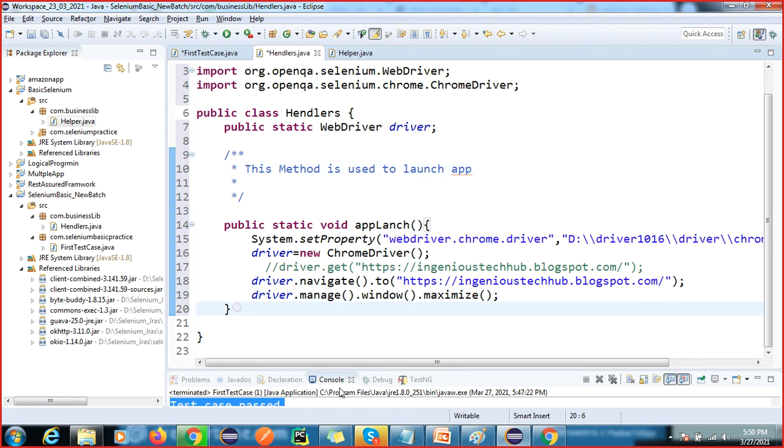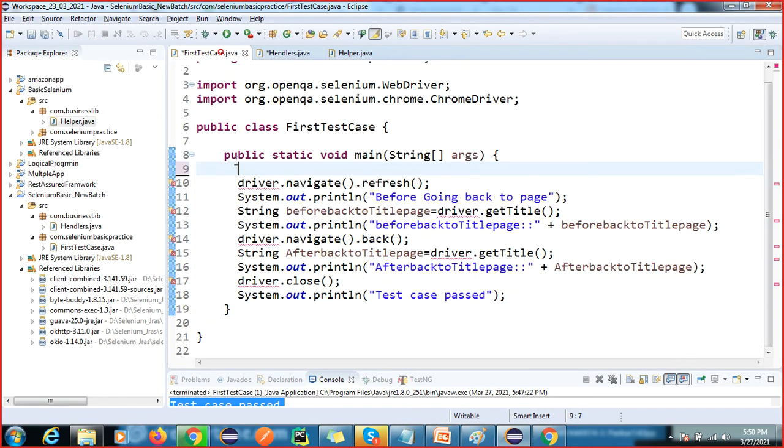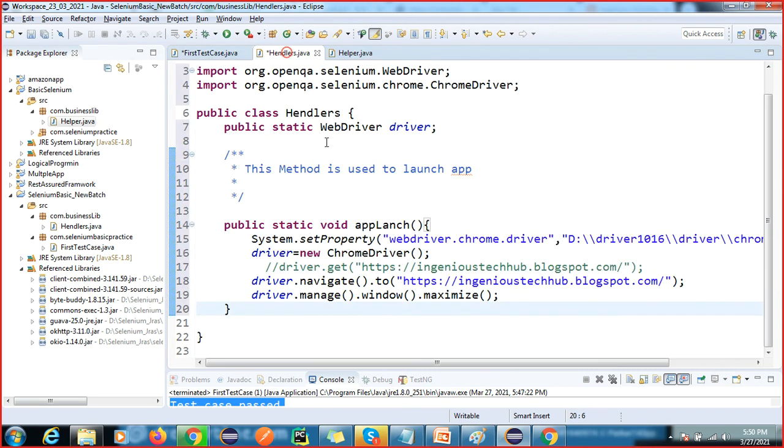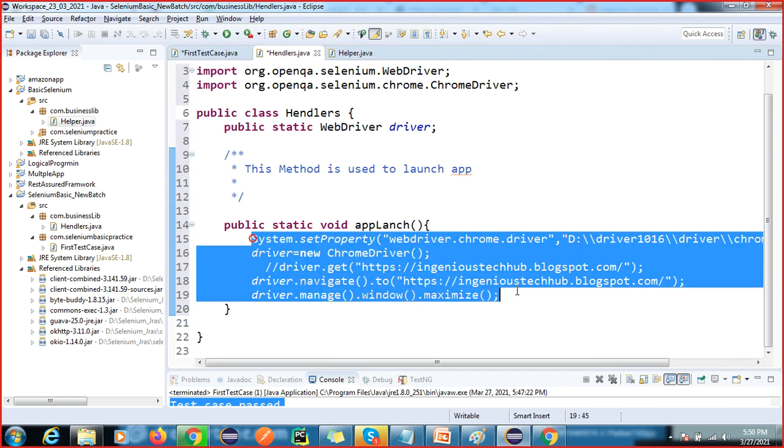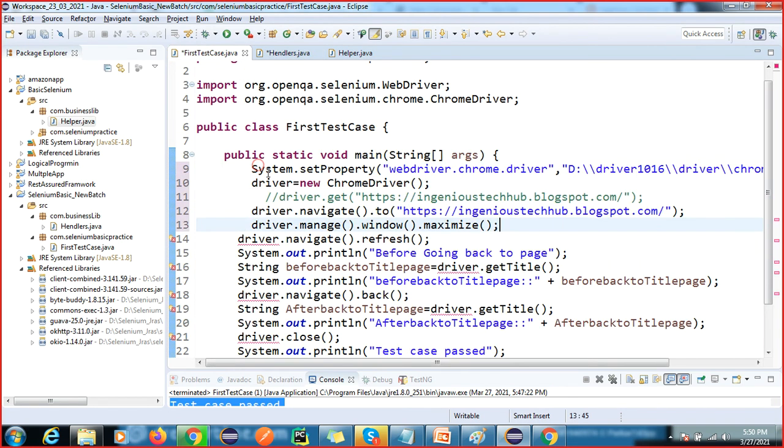I'm going to create another method. Okay, sorry, I cut this. One second, yeah, sorry. I just want to copy because I will send you this script, right?